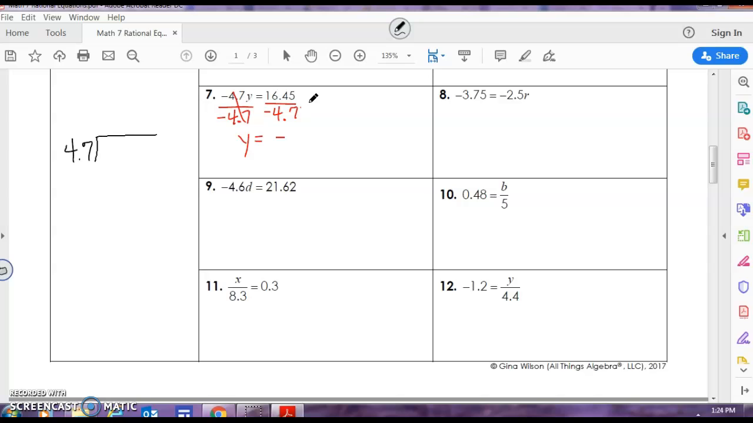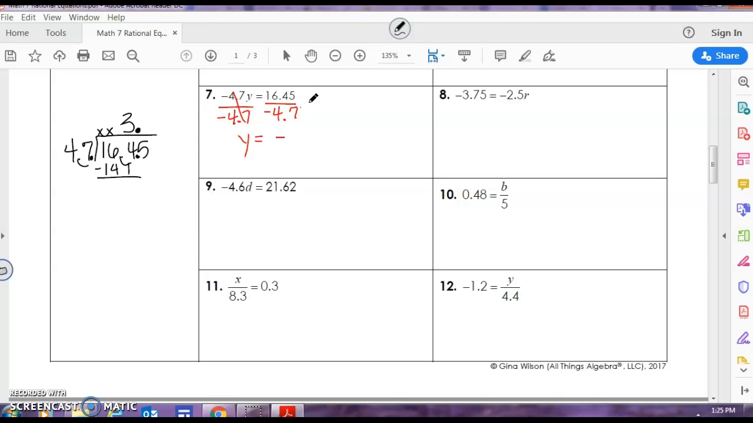4 7/10 divided into 16.45. We move our decimal once in our divisor, once in our dividend. Go ahead and place it in your quotient. I know that 47 cannot divide into 1 or into 16, but it will divide into 164. 164 divided by 47, it will go 3 times. When I multiply 3 times 47, I get 141.